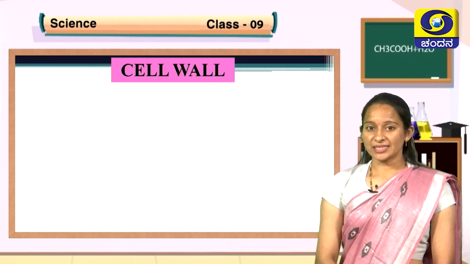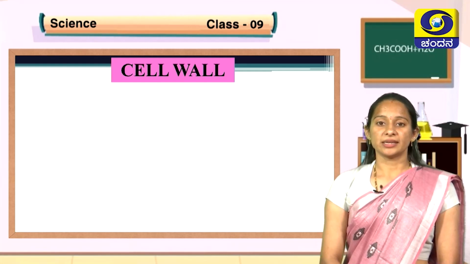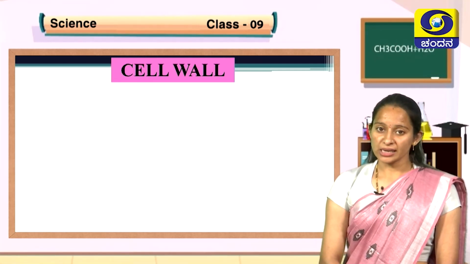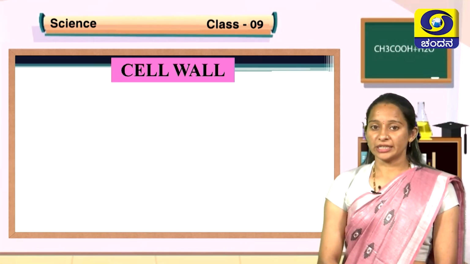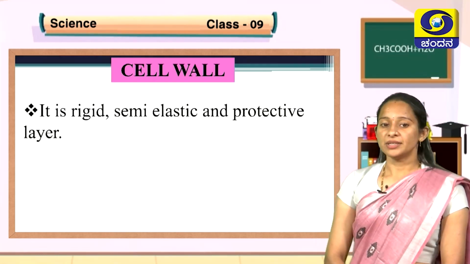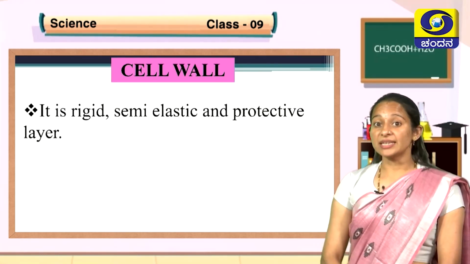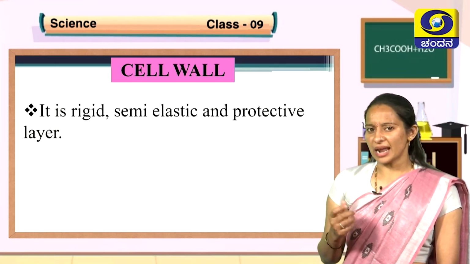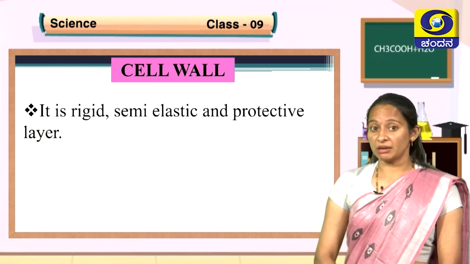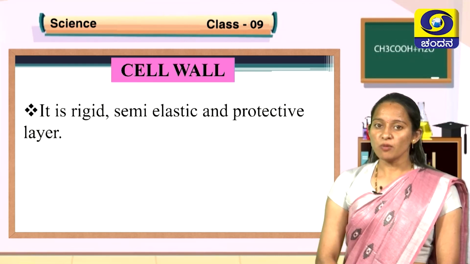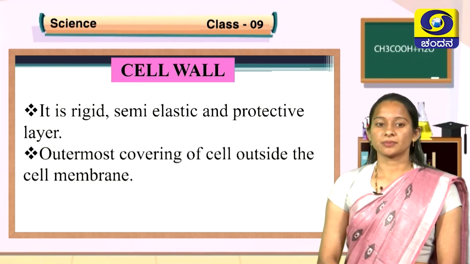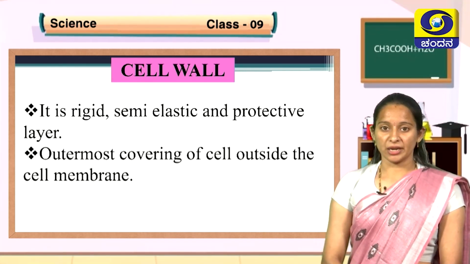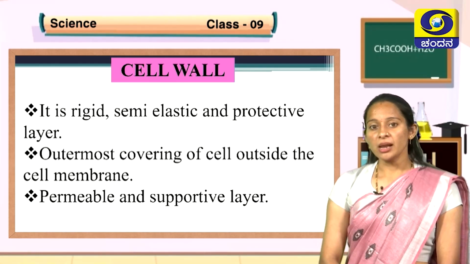Now, let us understand a component of the cell, that is the cell wall. Cell wall is observed in plant cells, fungal cells and bacterial cells, but it is not present in animal cells. It is a rigid, semi-elastic and protective layer. Rigid means it is strong. Unlike the plasma membrane, which is elastic in nature, cell wall is not elastic. It is the outermost covering, present outside the cell membrane. It is permeable and supportive.